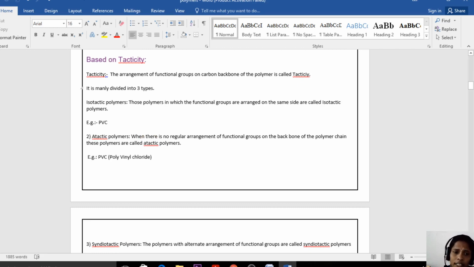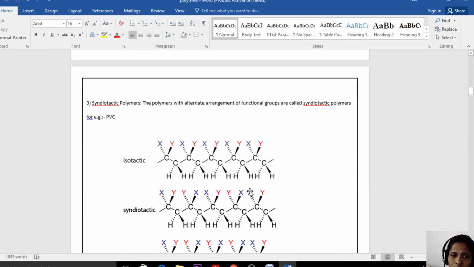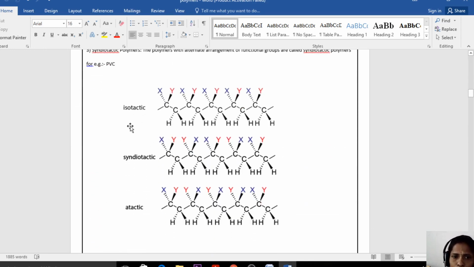Now just look at the examples. See here, in the isotactic polymer, all the X and Y functional groups are on the same side. If X is at the left side, Y is at the right side, X left, Y right, like that. So all functional groups are arranged on the same side in the isotactic polymer. Whereas in this polymer, see here, there is no proper arrangement.